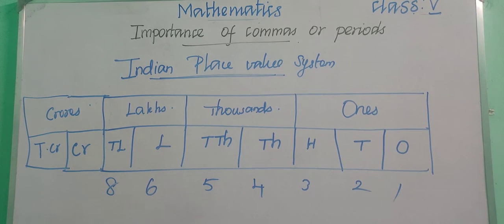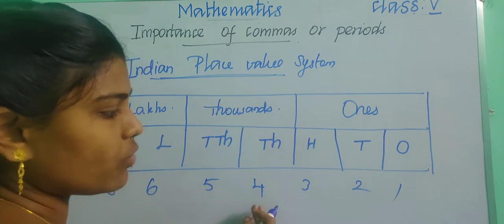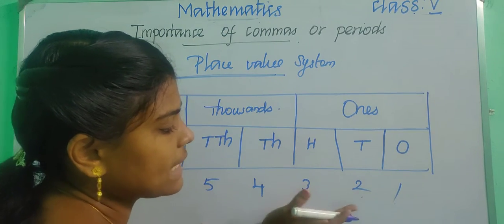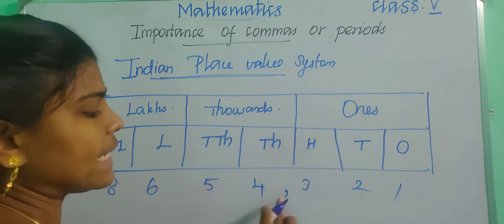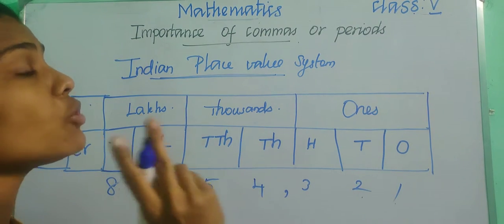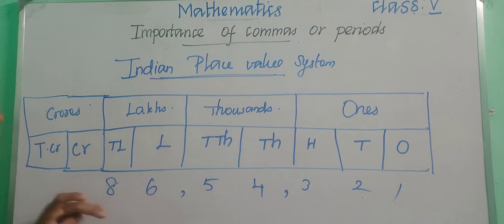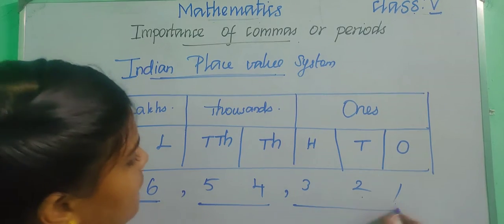We can insert the comma from the right side of the digits. See, 1, 2, 3, we need to count 3 digits from the right side and put a comma. After that we need to count 2 digits, 1, 2, and put a comma. And then we are having only 2, so we can leave it. So how will you read? It is one period, another period, and another period.